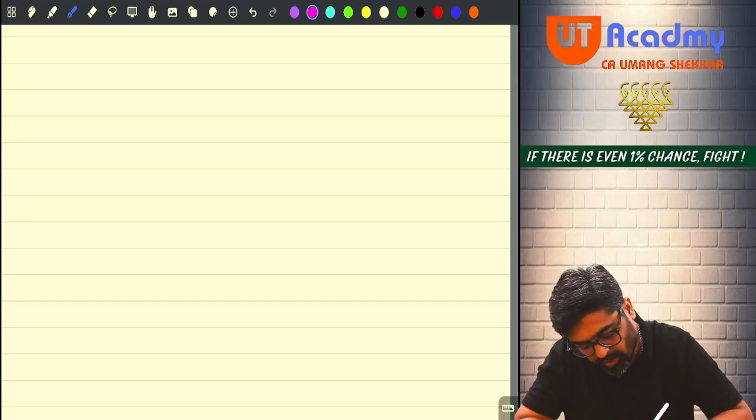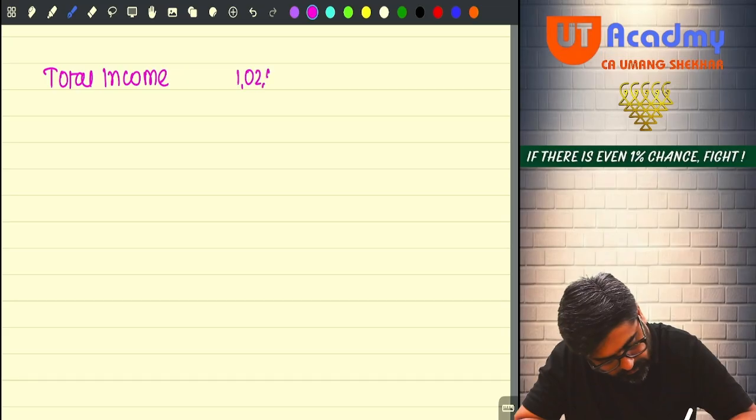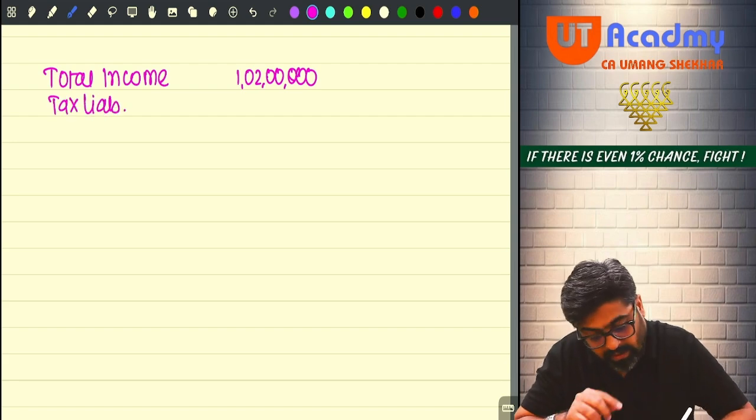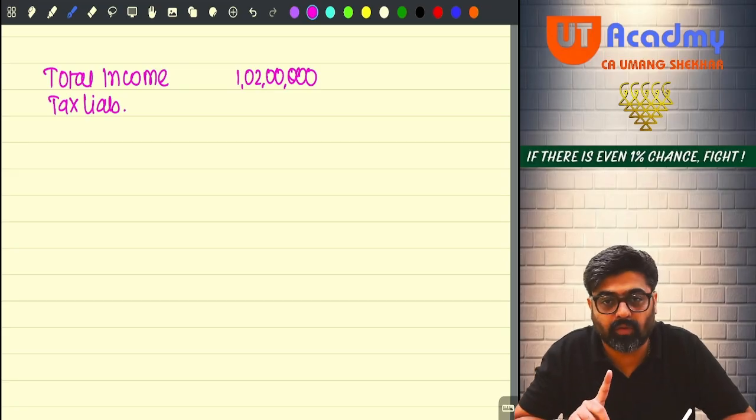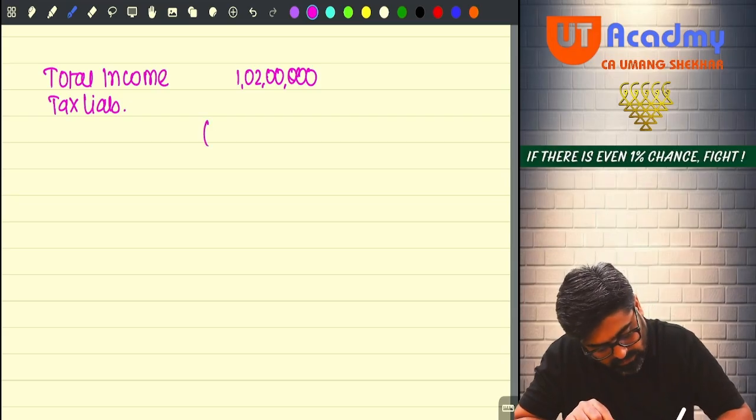Okay. So your total income is 1 crore 2 lakhs. On that, we have to calculate the tax liability as per 115BAC, because the assessee is following 115BAC. So the first 3 lakh rupees will be nil.